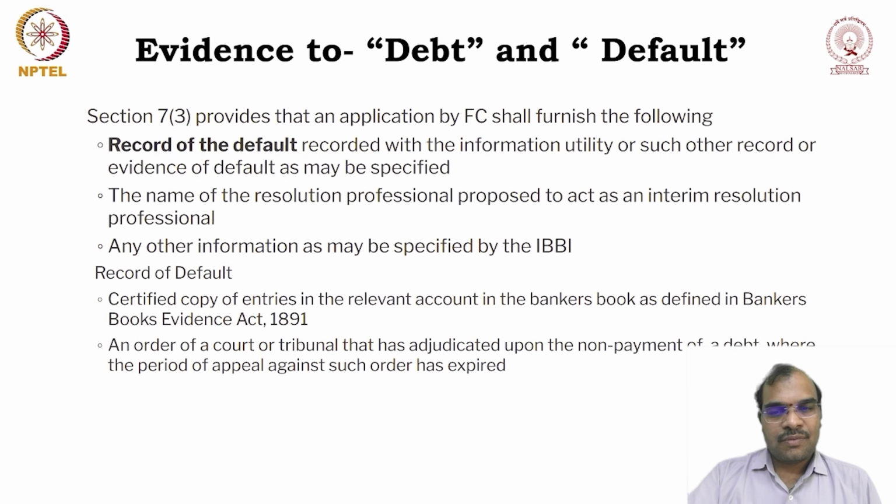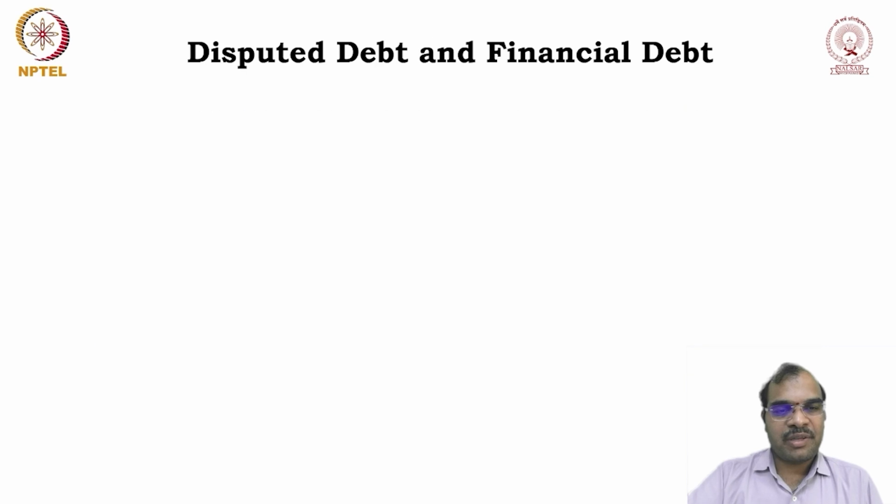Here we have to remember one point: the period of appeal against such order has expired. If the appeal period is still running, you cannot file, because there is always a possibility that the opposite person may go in appeal. So you have to wait till the expiry of the period of appeal.